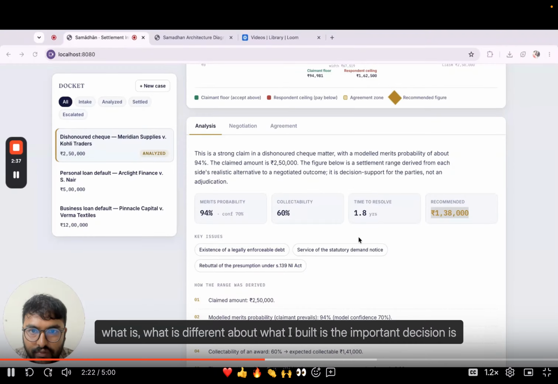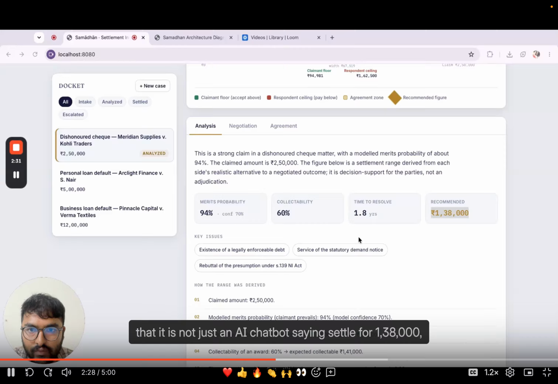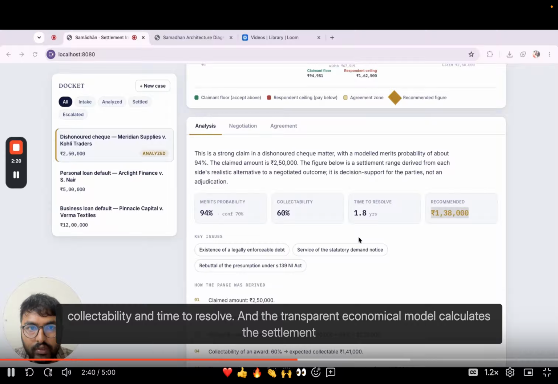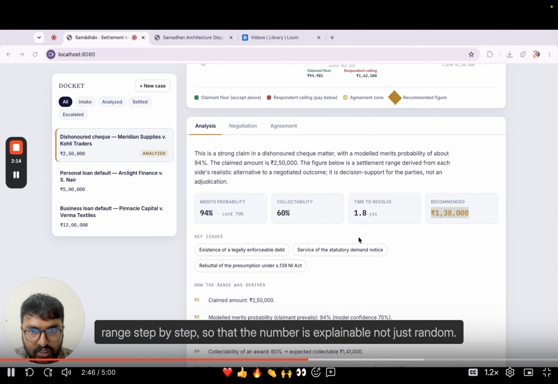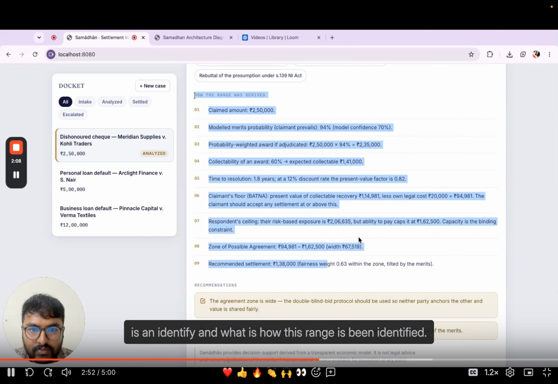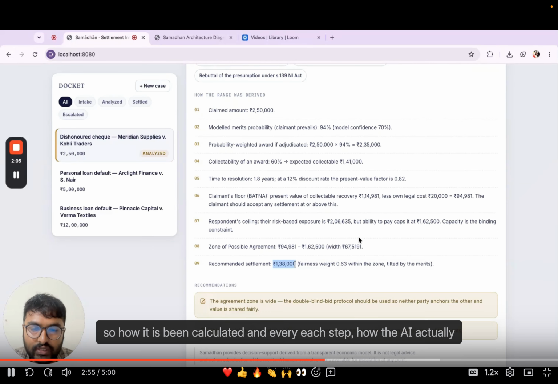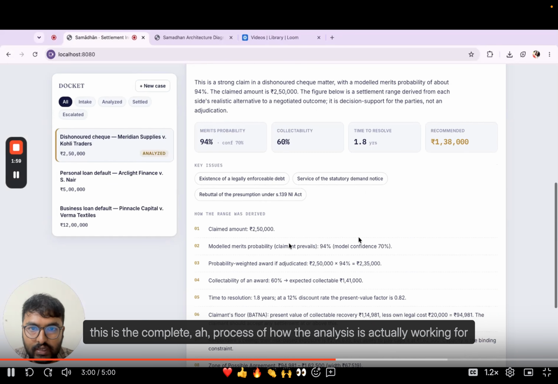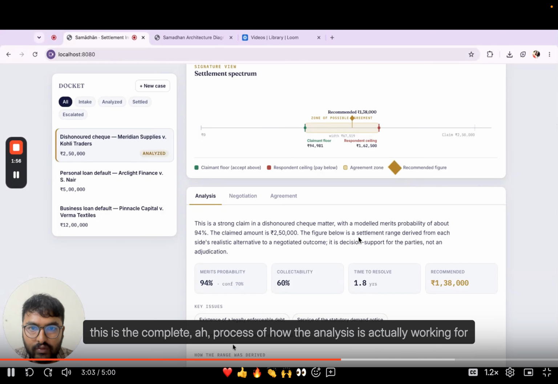What is different about what I built is that it's not just an AI chatbot saying settle for 1,38,000. That would be hard to trust. Instead, my system uses a hybrid approach. The AI reads the case and extracts useful signals like case strength, key issues, collectability, and time to resolve. And a transparent economic model calculates the settlement range step by step so that the number is explainable, not random. You can see the key issues identified and how this range has been arrived at. The final range is 1,38,000. At each step the AI gives you a step by step process, so this is the complete process of how the analysis works for any claim.